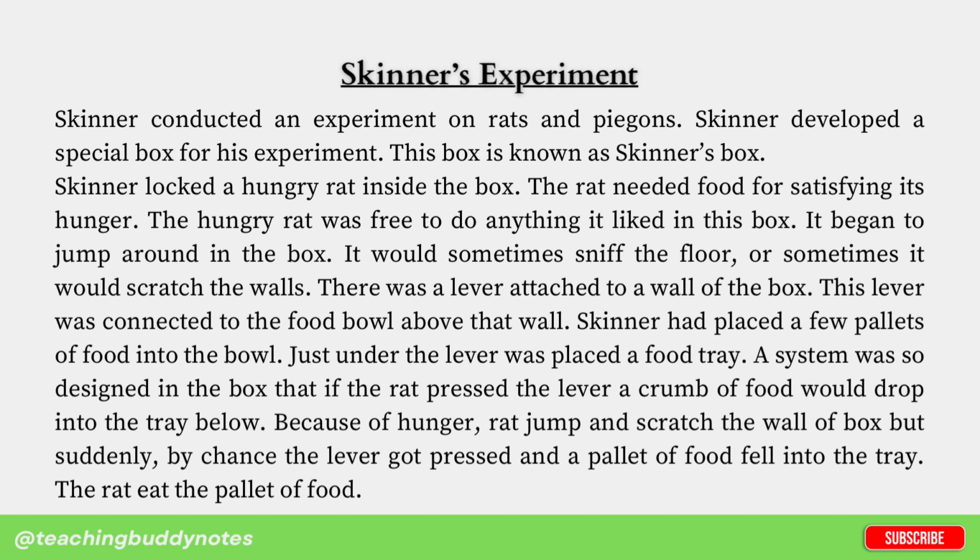There was a lever attached to a wall of the box. This lever was connected to the food bowl above that wall. Skinner had placed a few pellets of food into the bowl. Just under the lever was placed a food tray. A system was so designed in the box that if the rat pressed the lever, a crumb of food would drop into the tray below. Because of hunger, the rat jumped and scratched the wall of the box, but suddenly, by chance, the lever got pressed and a pellet of food fell into the tray. The rat ate the pellet of food.